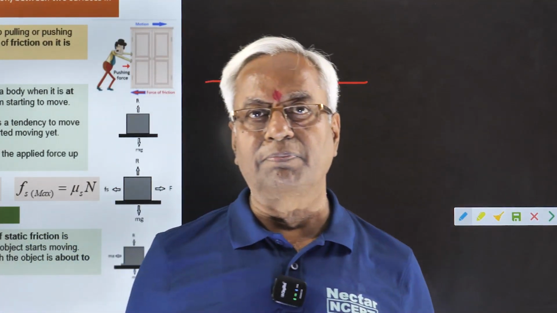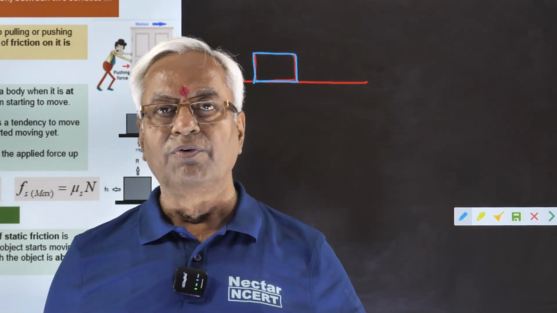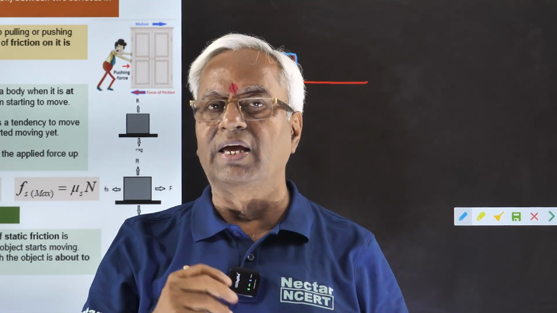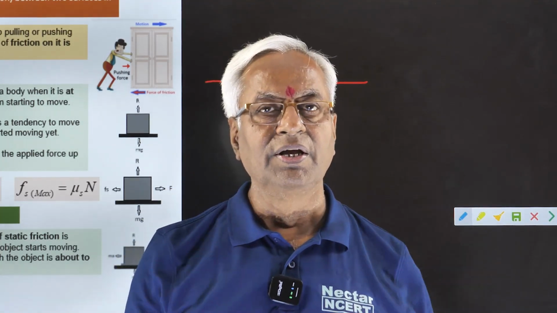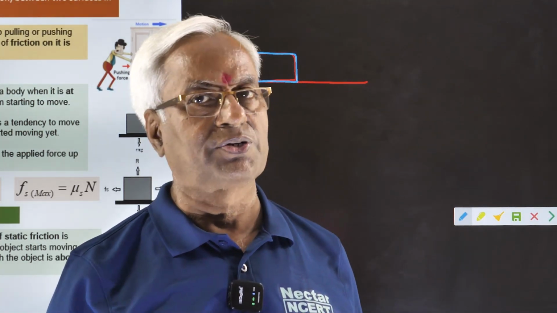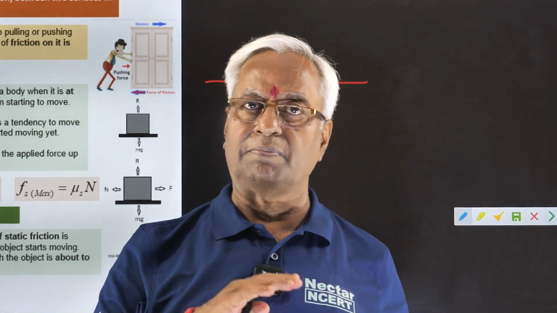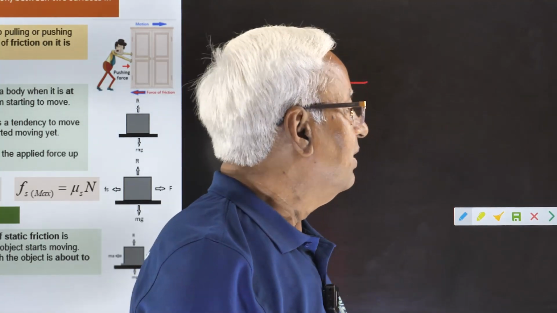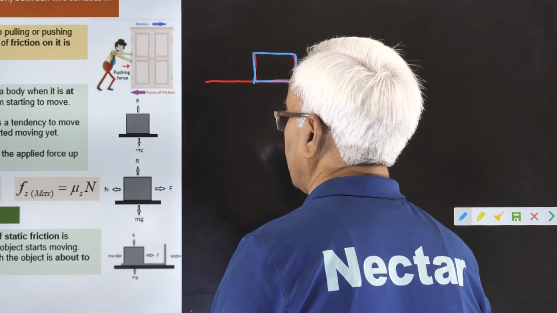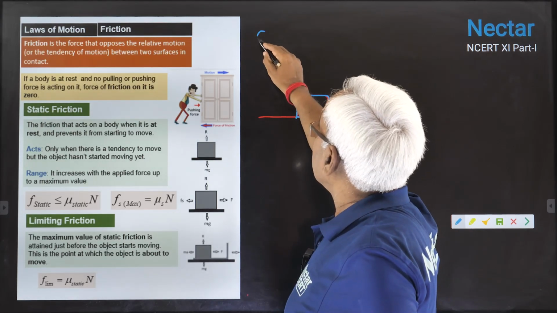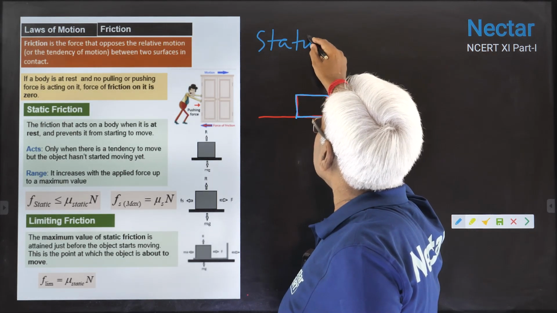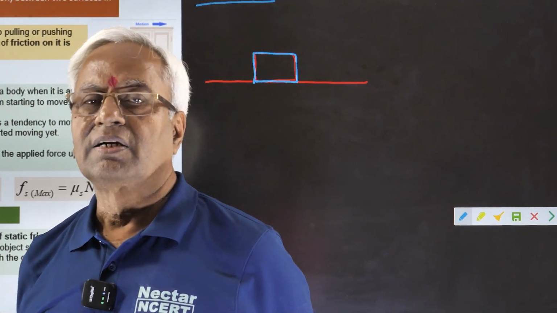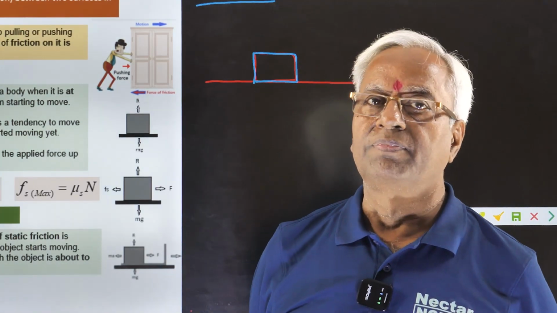What is friction? It is the interaction between two bodies in contact when they are having relative velocity with each other, or even they have a tendency of relative velocity. In both the cases, there would be friction. Well, frictional force will be of many types. Firstly, we will study what is static friction. Three types we will come across: static, kinetic, and rolling.